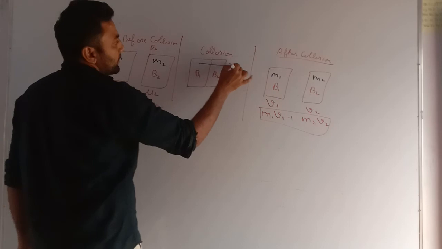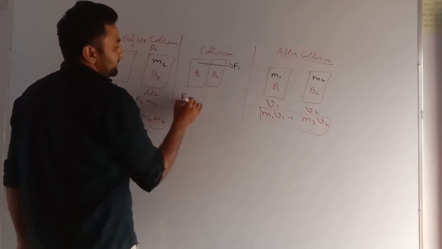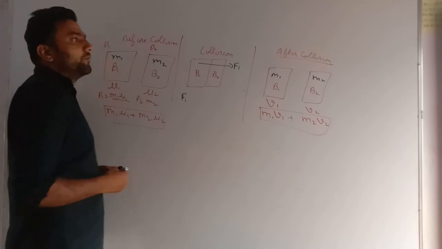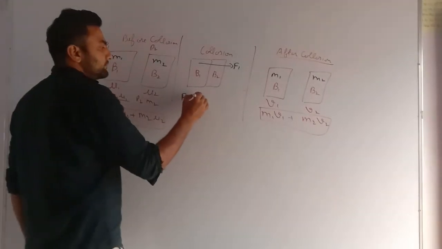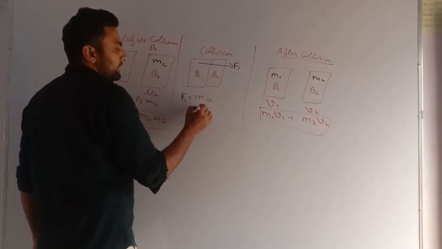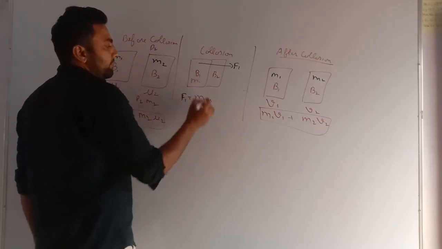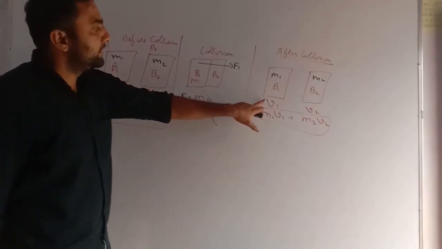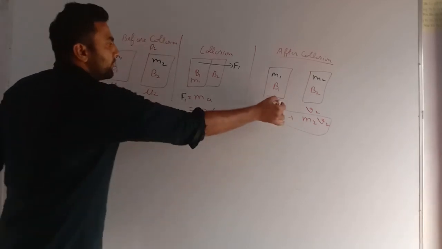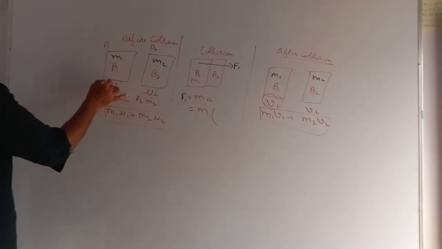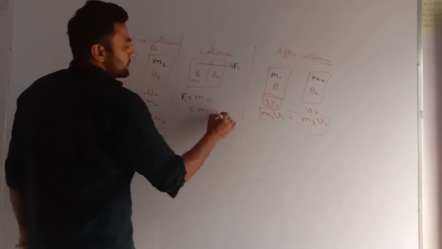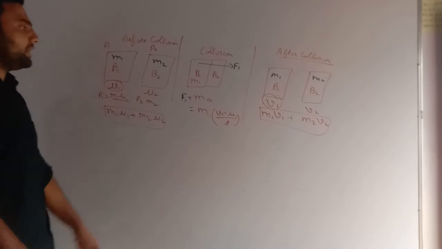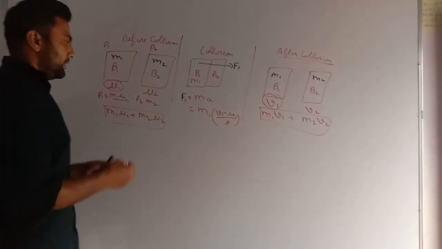When B1 hits this one, a force F1 is applied in this direction. So what is this force? Force is mass into acceleration. That is, mass of this body is m1, into what is acceleration, that is change in velocity. How much is the change in velocity? After collision it has velocity v1 and before collision it had velocity u1. So v1 minus u1 is the change in velocity upon time taken t. Acceleration is (v1 minus u1) upon t.